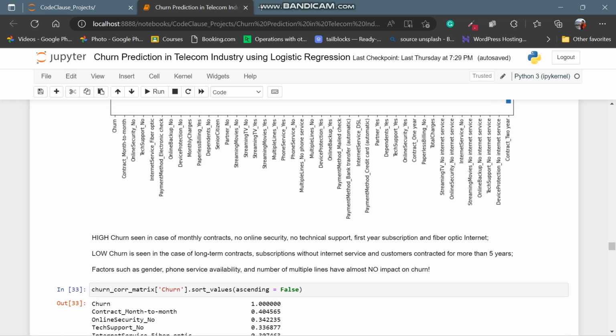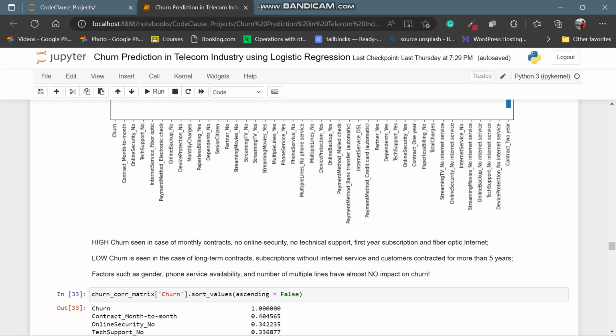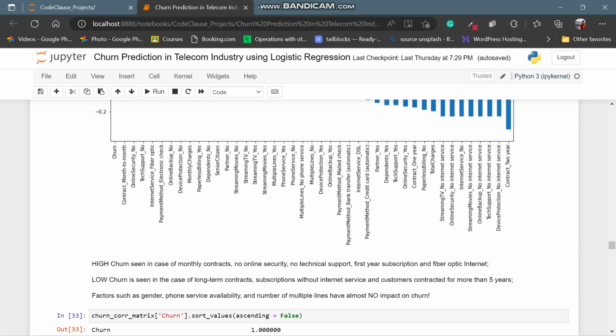Now see, high churn is seen in the case of monthly contracts, no online security, no technical support, first year subscription and fiber optic internet. Obviously, if a company hasn't provided me online security and isn't providing any technical support, I am going to churn to different networks.